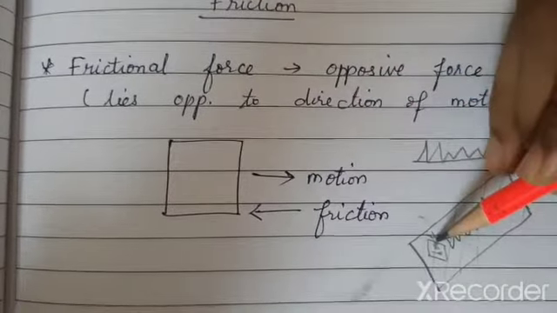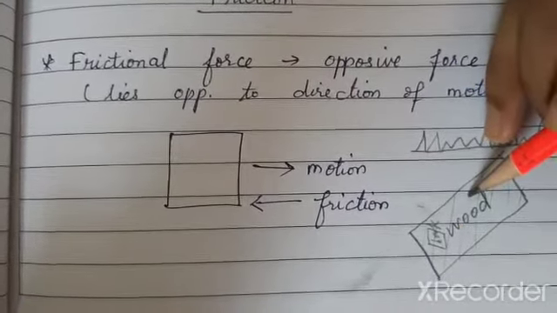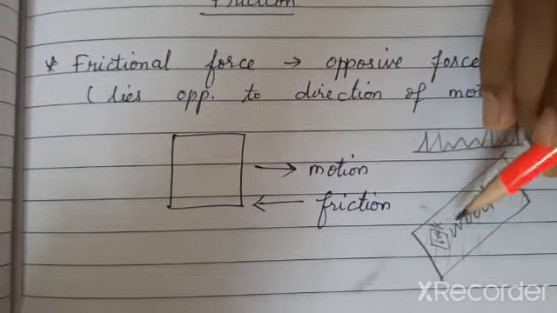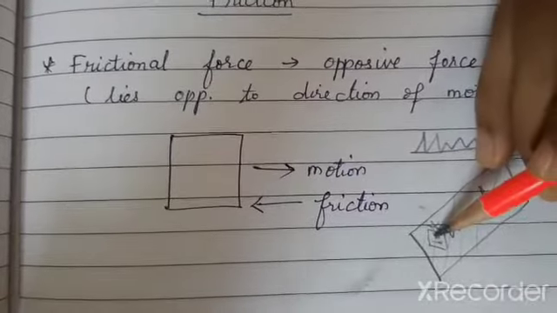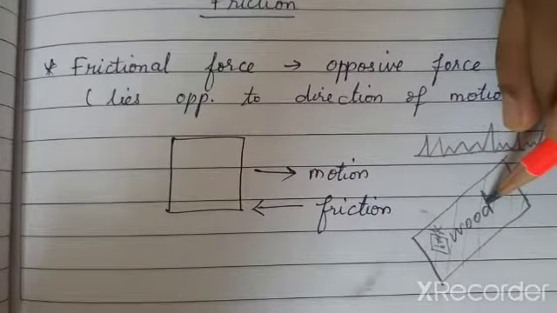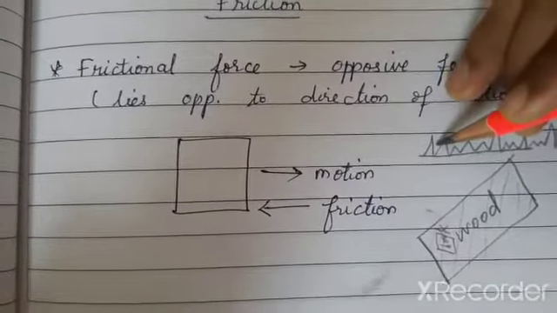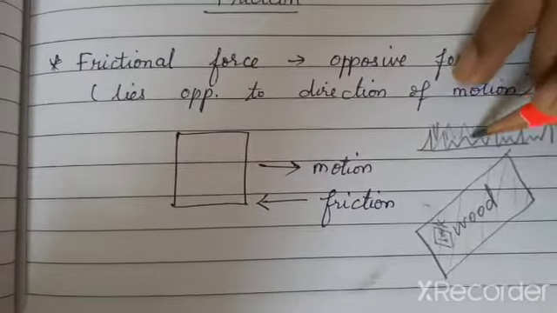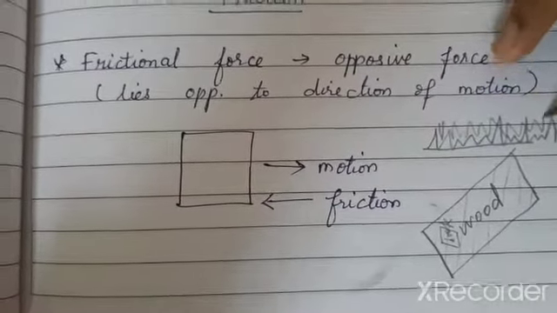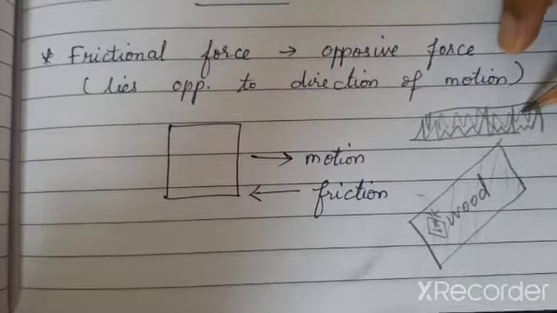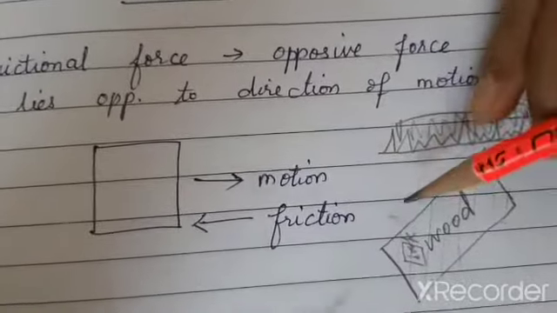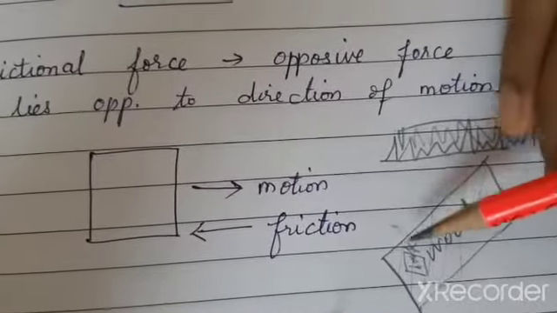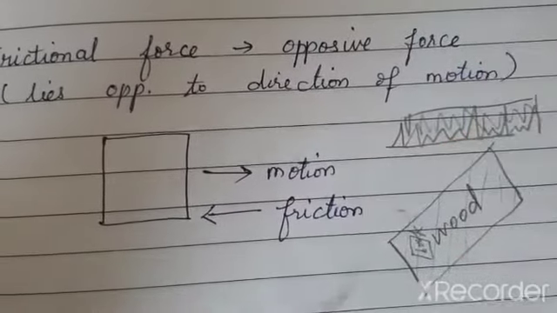So the book is one object, the wood table is another object. They both have two different surfaces. The book will also have irregularities and the wood table also will have irregularities. When these both irregularities are in contact and locked like this, the book will lie on the table and it would not fall down.